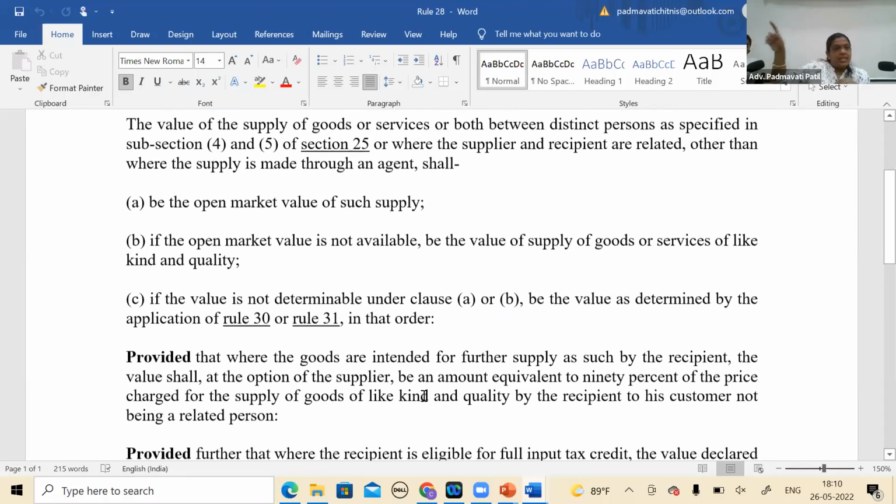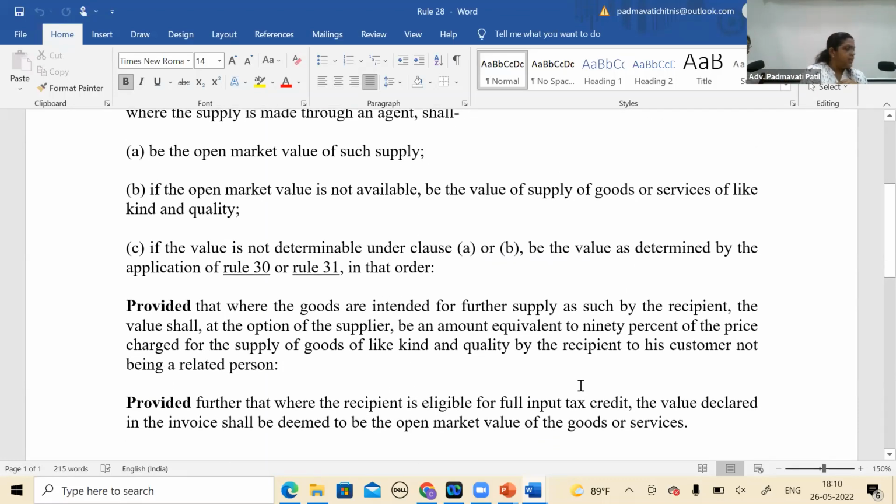And there is no sequence. If you read anywhere, it is not written कि आप पहले वो follow करो. It is not written anywhere. So if I am complying with that second proviso, and if you see the first proviso and second proviso, both are covering different exigencies. First proviso, as such, if that person is related, unrelated, and is at the option of the supplier again. Option of the supplier, you can take 90%. So it's a different situation altogether. And second proviso is a different situation. And second proviso has no bearing that you please go there.